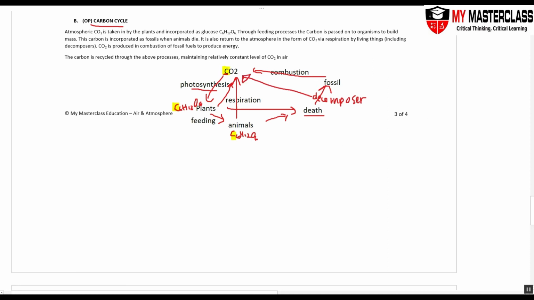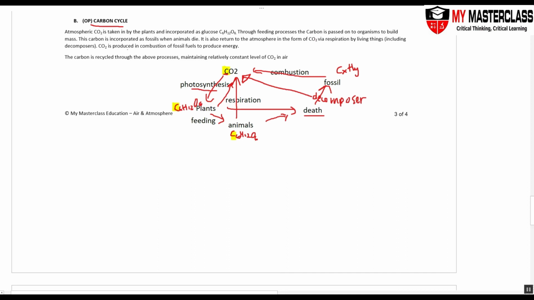So the carbon is either incorporated as your hydrocarbons, your fossil fuels, or it will be given out via respiration by your decomposers. Okay, so this carbon is incorporated as fossils when animals die, or it is also returned to the atmosphere as CO2 via respiration.